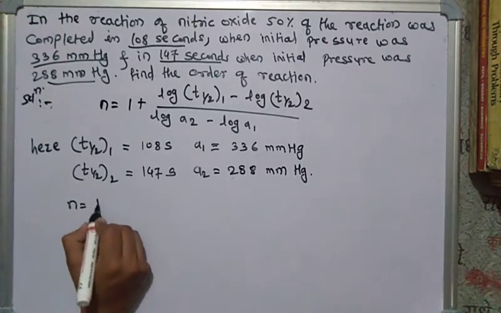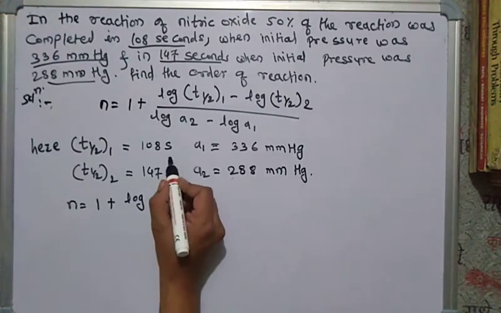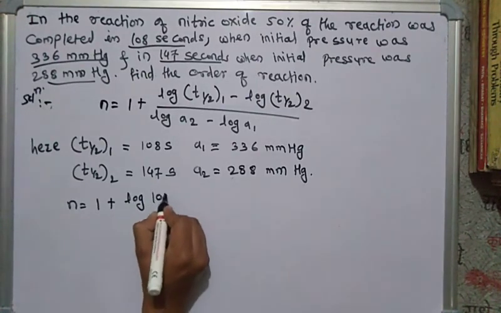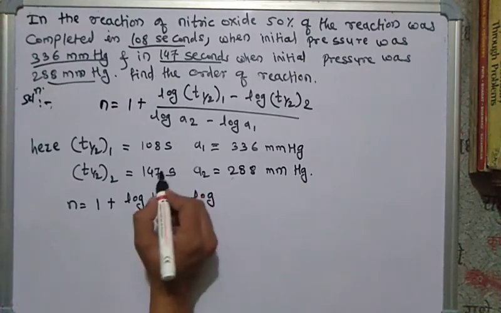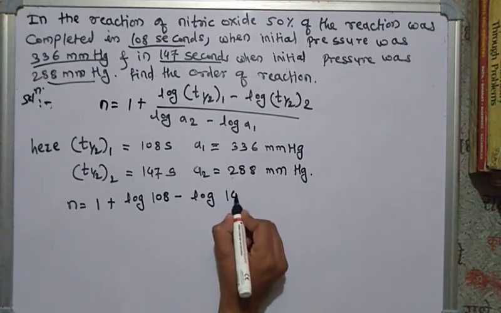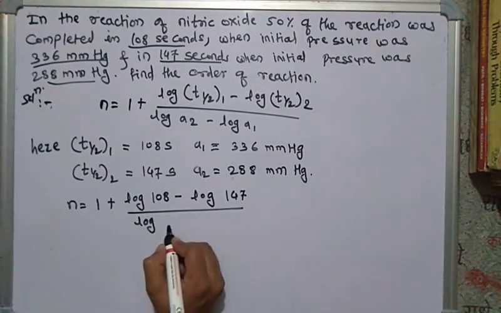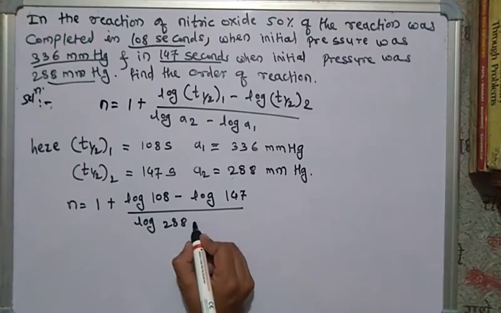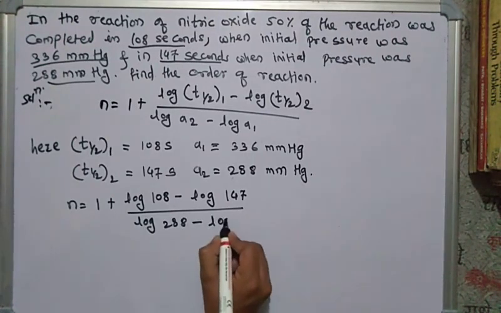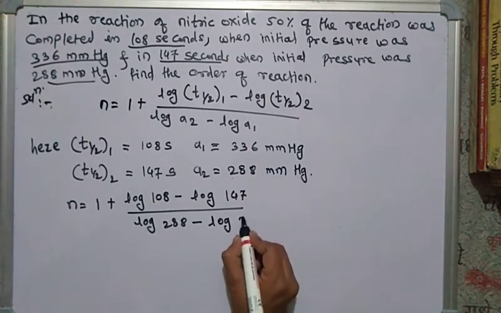n is equal to 1 plus log of t half of 1, that is log of 108, minus log of t half of 2, that is 147, divided by log of a2, that is 288 mm of Hg, minus log of 336 mm of Hg.